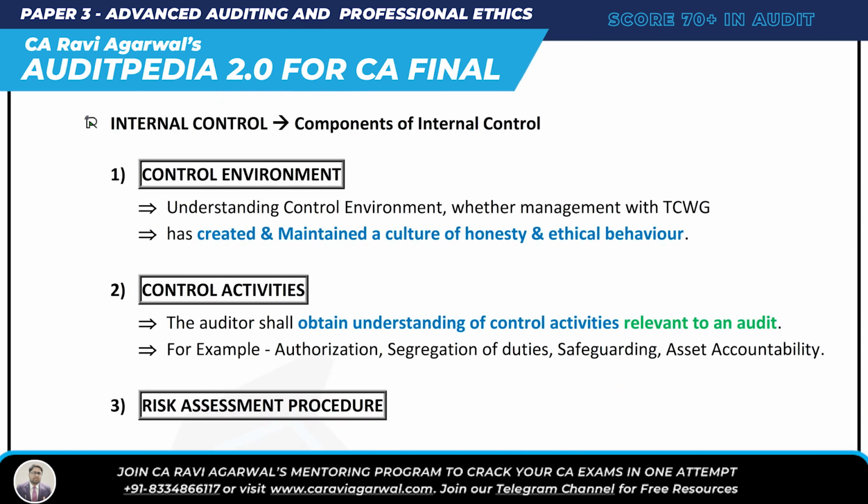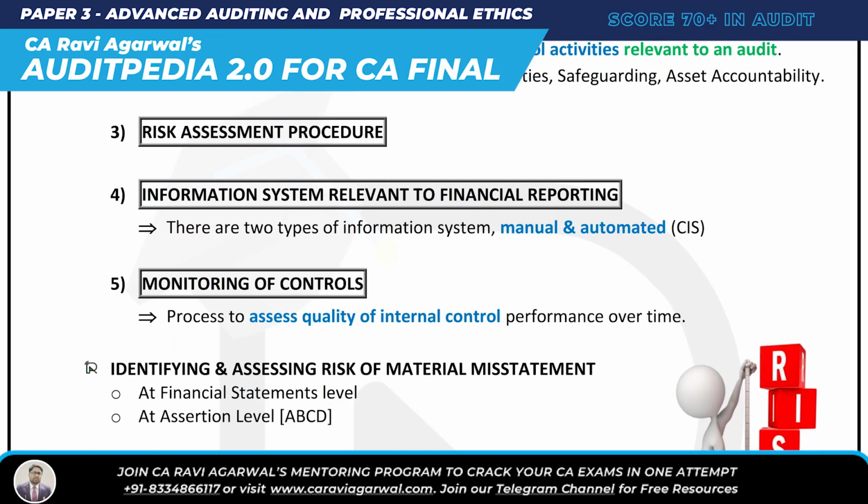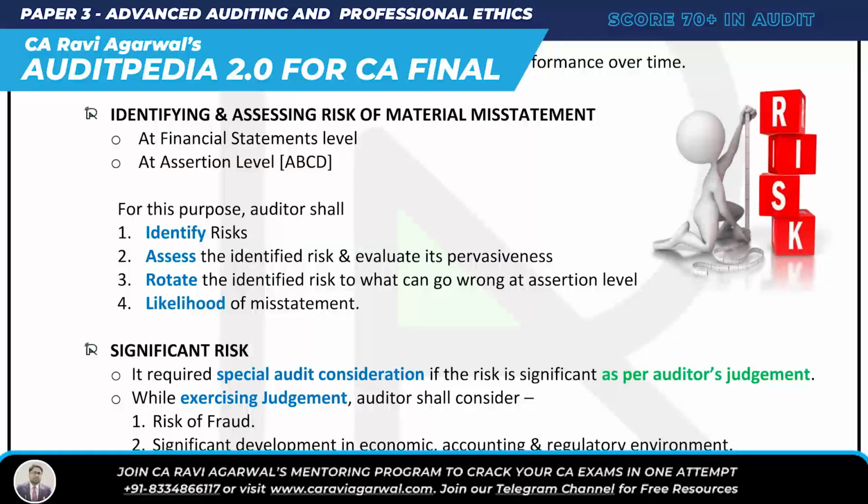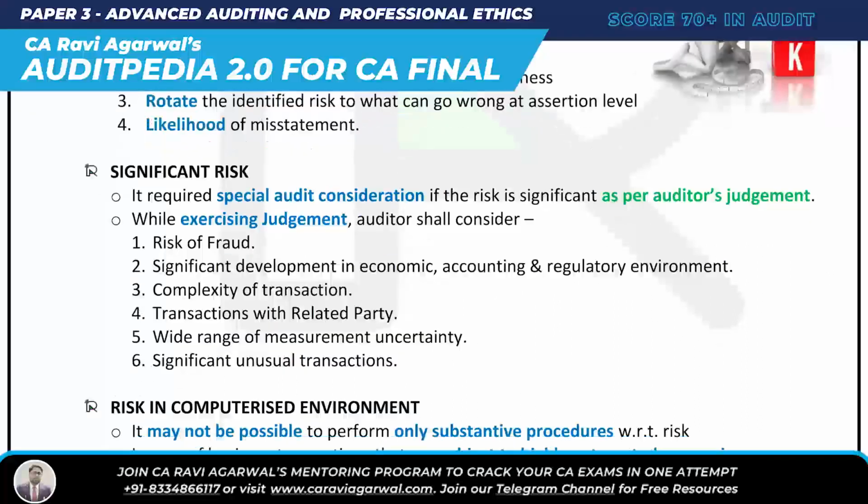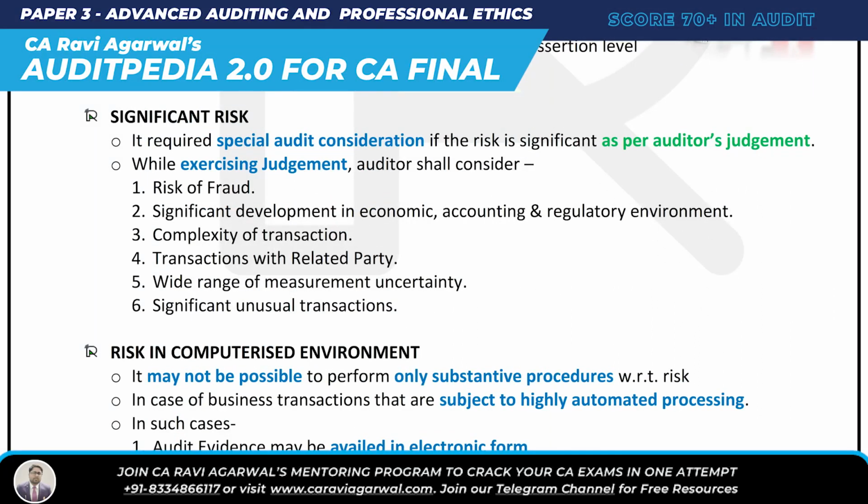And then we understand internal control. What are its components? C is control environment. A is control activities. R is risk assessment procedure. I is information system, and M is monitoring. Then we have to identify and assess risk of misstatement at financial statement level or assertion level. For this, we have to check the magnitude and likelihood of misstatement. And significant risk: if as per auditor judgment the risk is significant, he has to apply special audit consideration and consider risk of fraud and complexity of transactions, related parties, and significant unusual transactions.